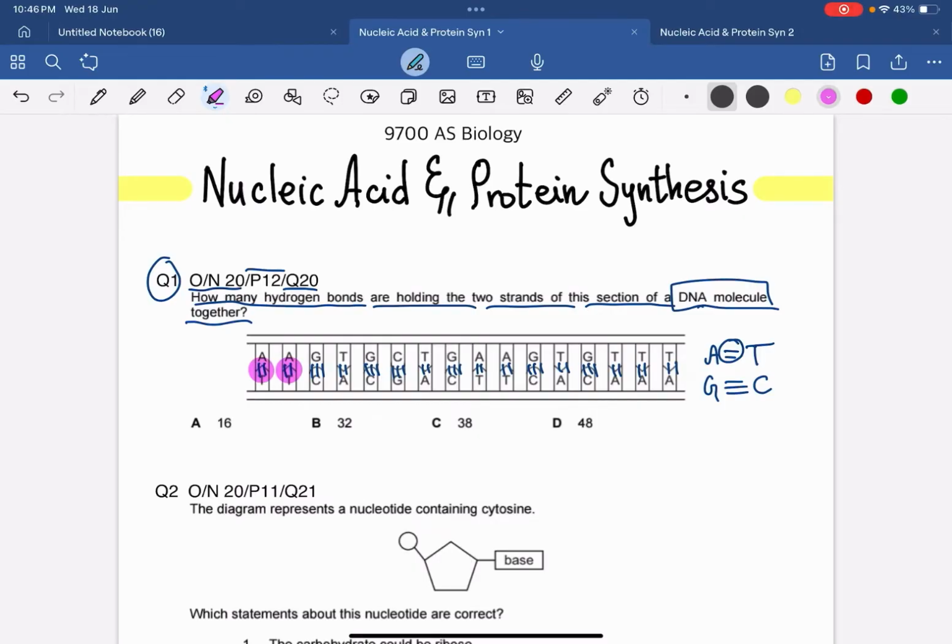2, 4, 5, 6, 7, 8, 9, 10, 11, 12, 13, 14, 15, 16, 17, 18, 19, 20, 21, 22, 23, 24, 25, 26, 27, 28, 29, 30, 31, 32, 33, 34, 35, 36, 37, 38. So there are a total of 38 bonds. Hence the correct answer over here would be option C. There are 38 total hydrogen bonds that are holding the two strands of this DNA molecule in place, right? So the correct answer is option C, 38 hydrogen bonds.